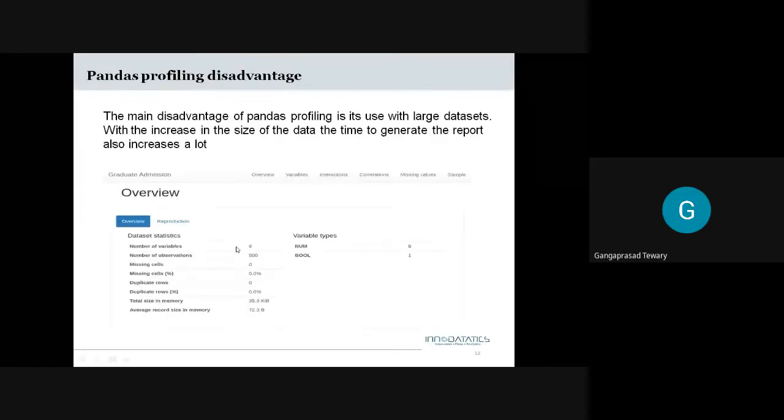Who is operating the slides? Yeah, she is operating the slides. Means she is explaining. Excuse me. Hello. You are not audible.